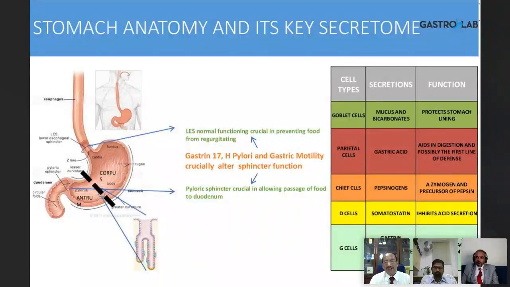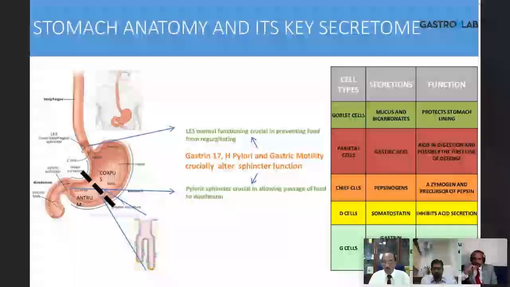And in the stomach, the cell types are the goblet cells, which produce mucus, which protects. The mucus forms the top layer of the gastric mucosal barrier, which prevents the pathogens from coming close to the epithelial cells, and prevents acid and pepsin from corroding and damaging the epithelial cells. So goblet cells secrete mucin and mucus and also bicarbonates, which keep the local environment non-acidic.